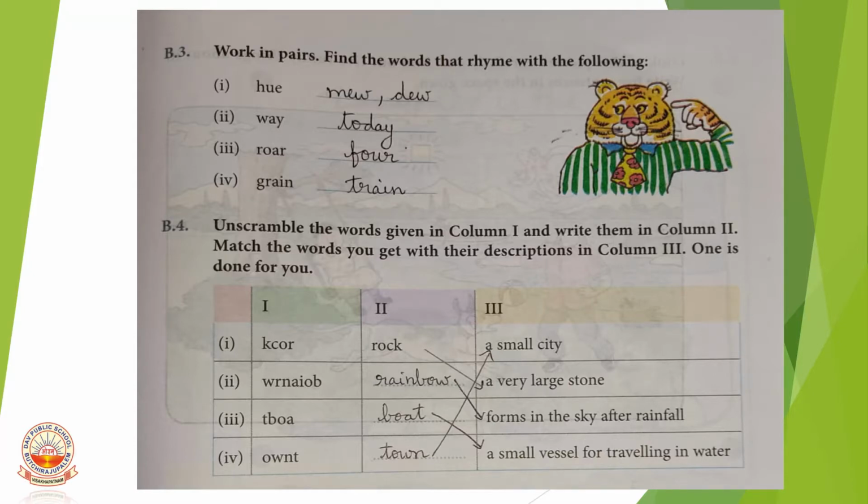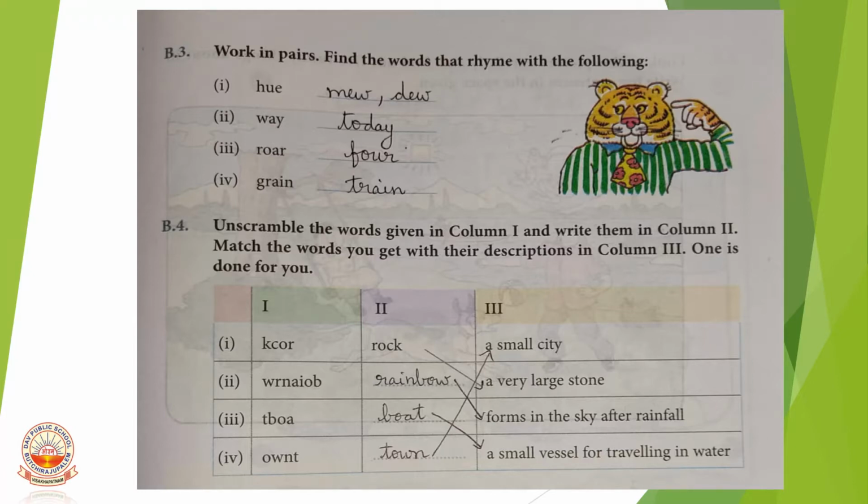Now, unscramble the words given in column 1 and write them in column 2. Match the words you get with their descriptions in column 3. One is done for you. First one, the correct word is rock. Second one, it is rainbow.